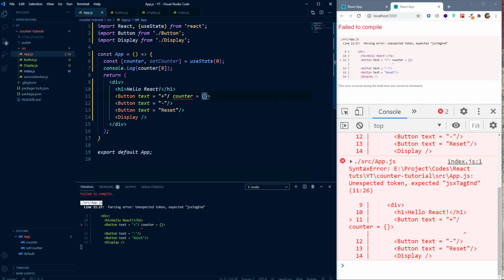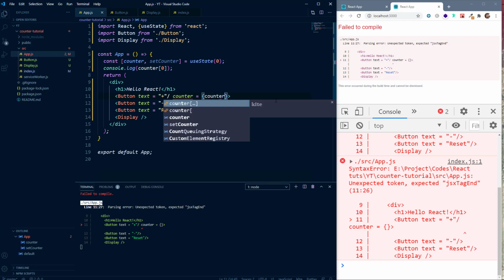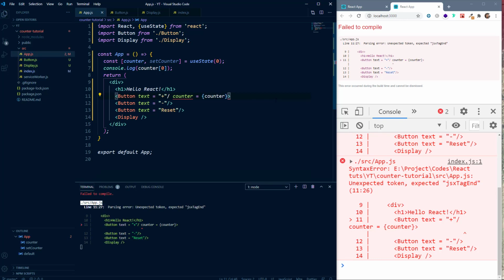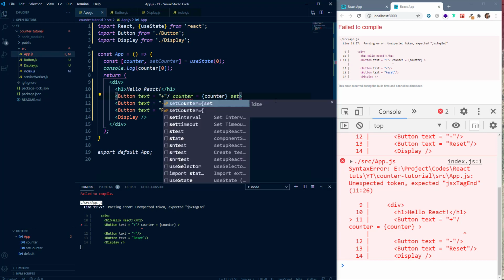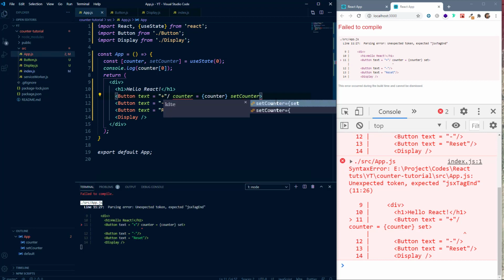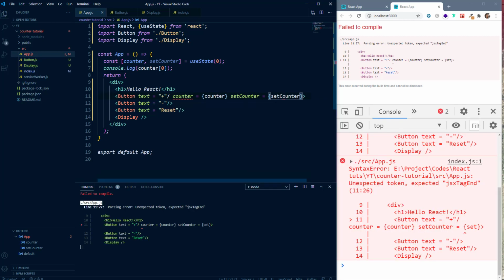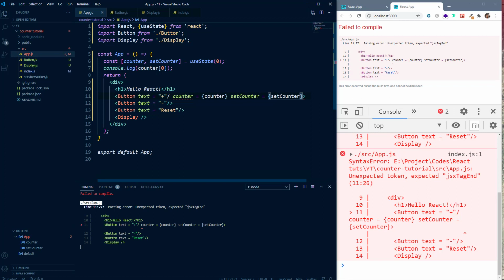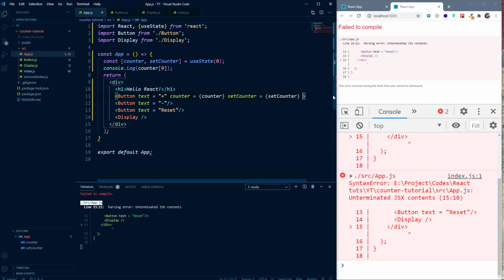As you know, we can write JavaScript inside the curly braces. So here we'll say counter, and we'll create another prop, set counter, and we'll set its value equal to our set counter function. Oh, I'm sorry, this backslash should be at the end.